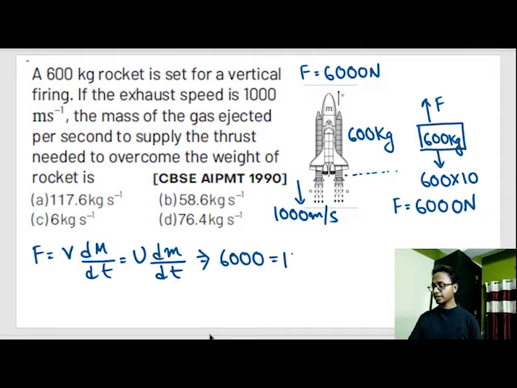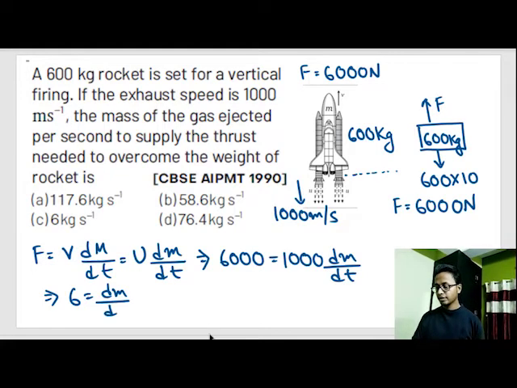Velocity of exhaust gas is 1000, and dm by dt, or rate of ejection of exhaust gases, is therefore 6000 divided by 1000, which is equal to 6. Therefore, the rate at which exhaust gas comes out of this rocket is 6 kg per second. That means each second 6 kg of gas is ejected by this rocket.